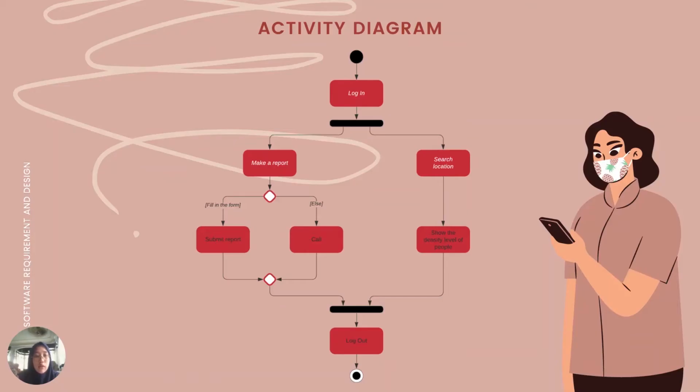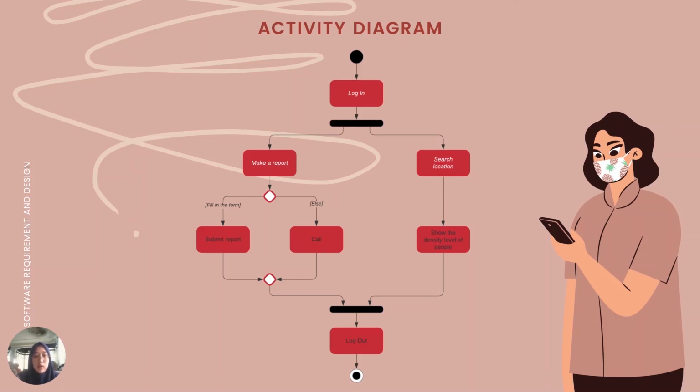This is our activity diagram. The flow is the same as the use case diagram. First the user needs to log in, and inside the application they can make a report and they can search the location where they want to go, where they want to travel. After making a report, they can submit the report by filling up the form or making a call directly to the police. And when searching a location, our application will show the density level of people inside a specific place, and then they may log out or not.